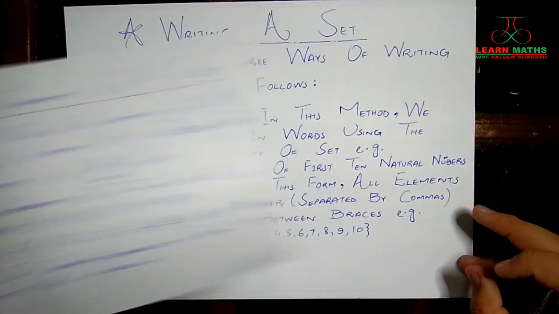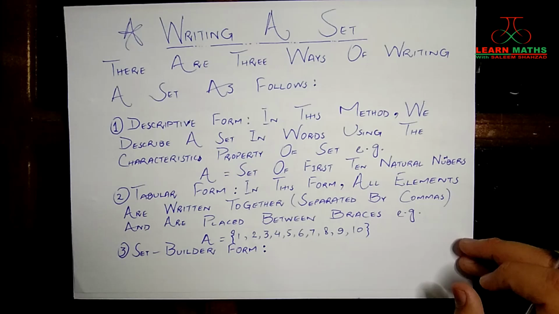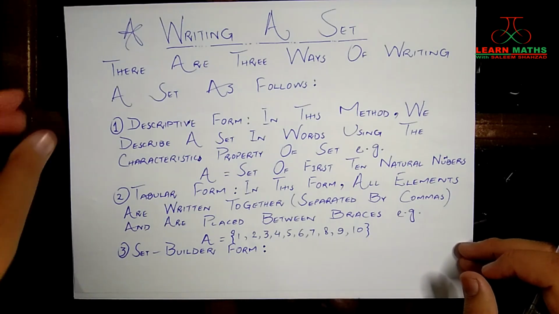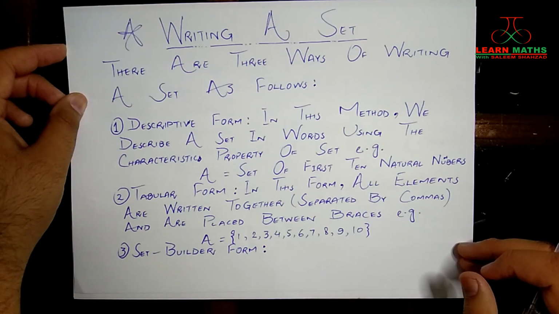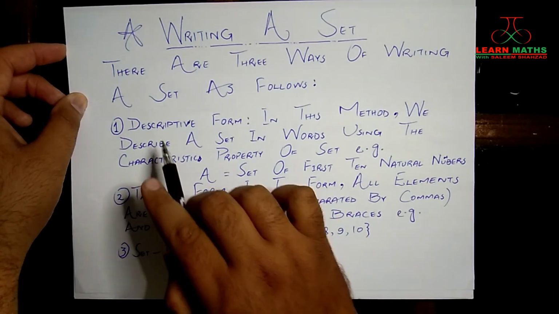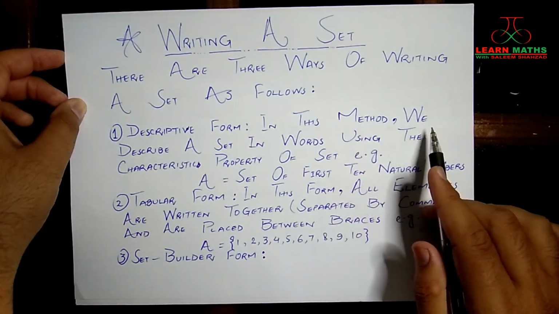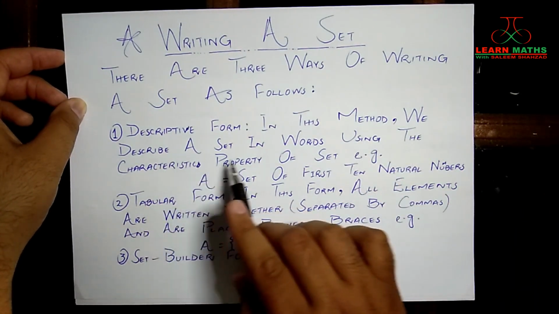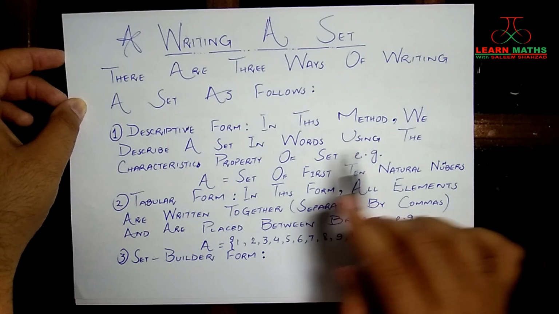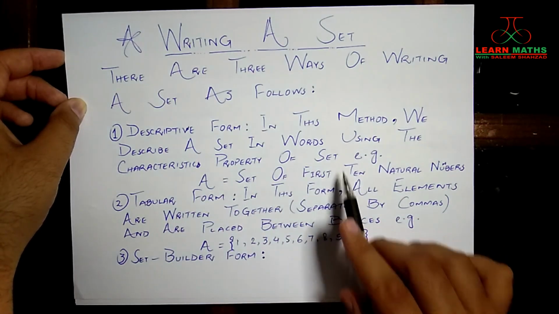Okay, and now we are going to talk about the ways in which a set can be described. So there are three ways of writing a set. The first one is the descriptive form. In this form, we describe a set in words using the characteristic property of the set.